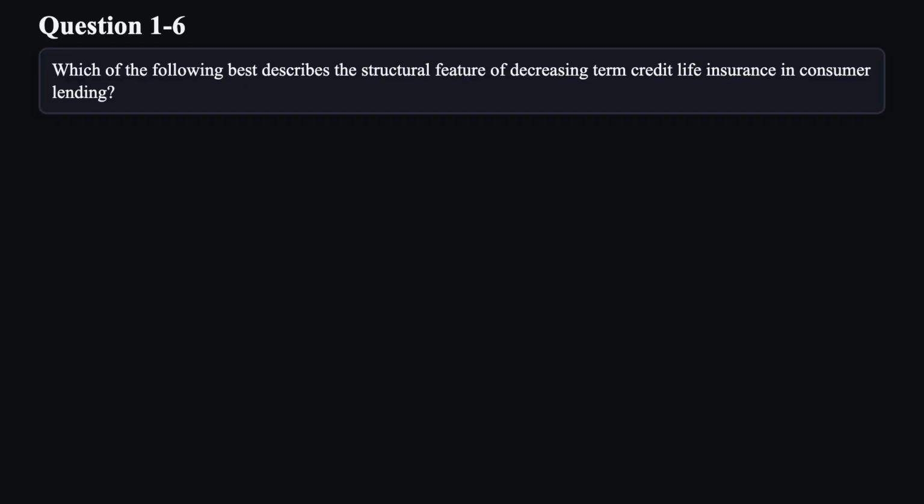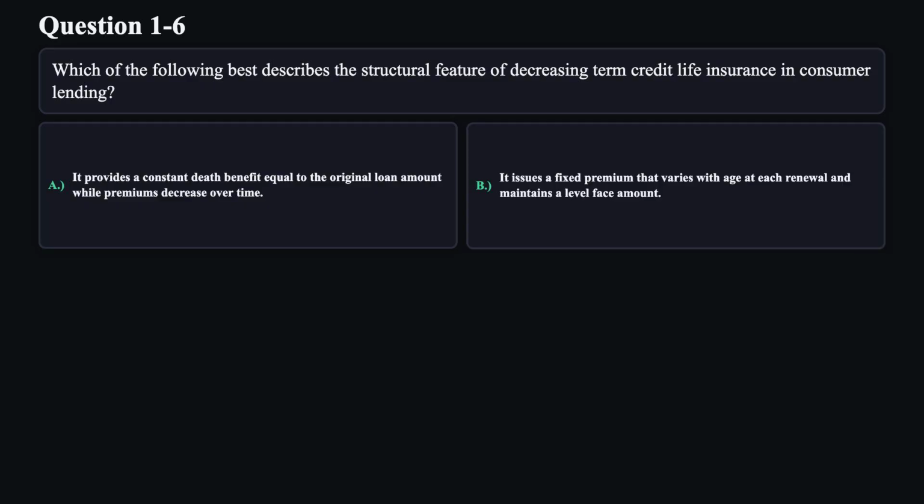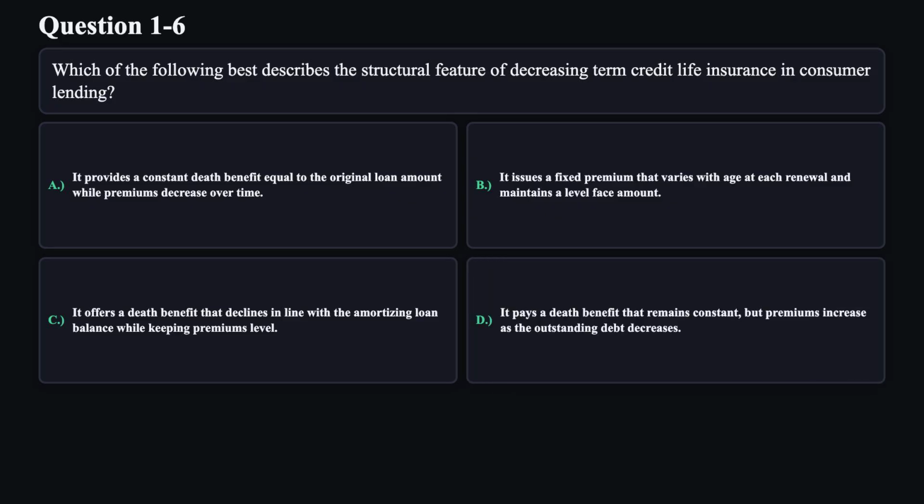Question 6. Which of the following best describes the structural feature of decreasing term credit life insurance in consumer lending? A. It provides a constant death benefit equal to the original loan amount while premiums decrease over time. B. It issues a fixed premium that varies with age at each renewal and maintains a level face amount. C. It offers a death benefit that declines in line with the amortizing loan balance while keeping premiums level. D. It pays a death benefit that remains constant, but premiums increase as the outstanding debt decreases.